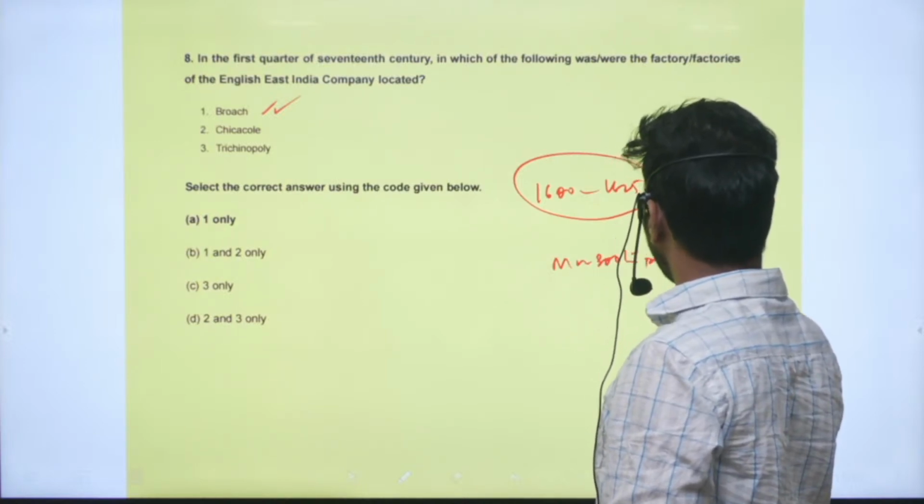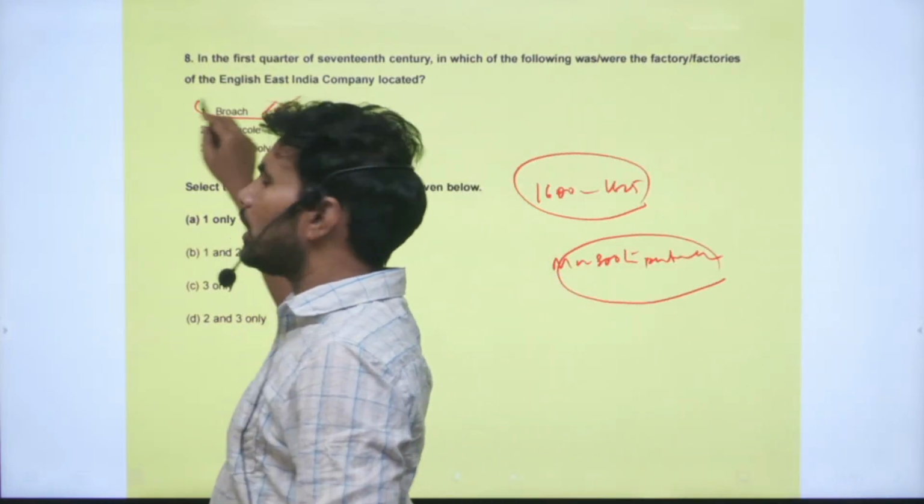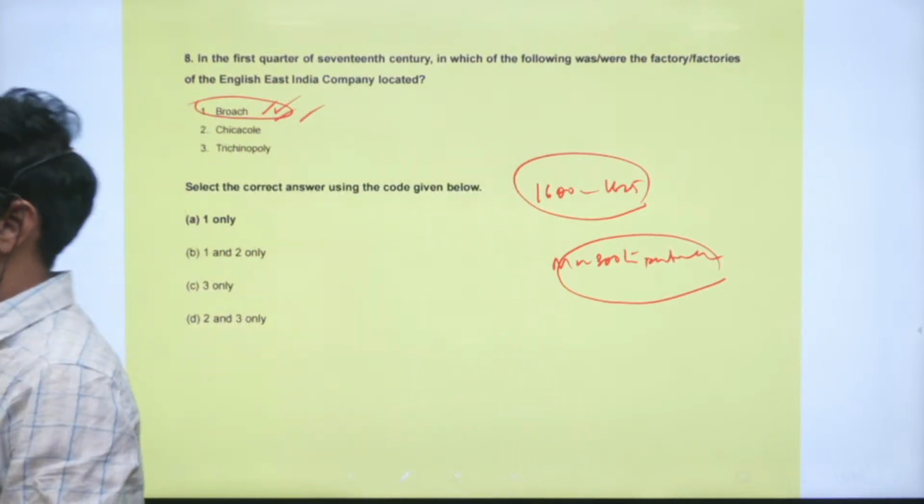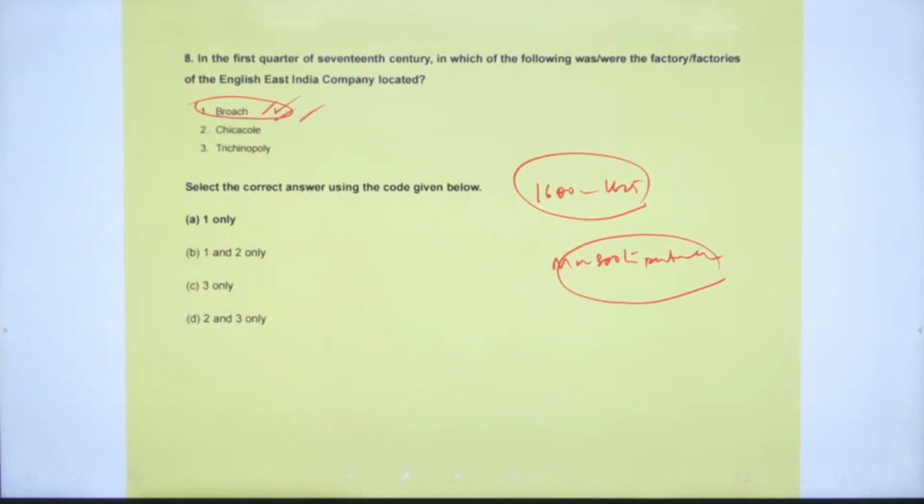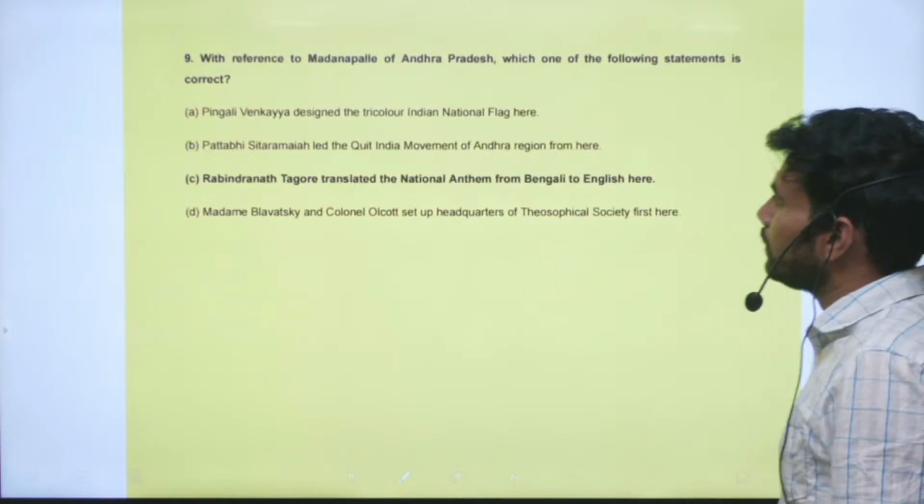Masulipatnam. So later it spread to many other areas. During 1600 to 1625, they had only their port or warehouse at Bharuch. Next, Chikakol, now called Srikakulam, and Trichinoppalli, or Tiruchirappalli, later they established their centers there. So the correct option is option A. Only statement 1 is correct. Next statement.